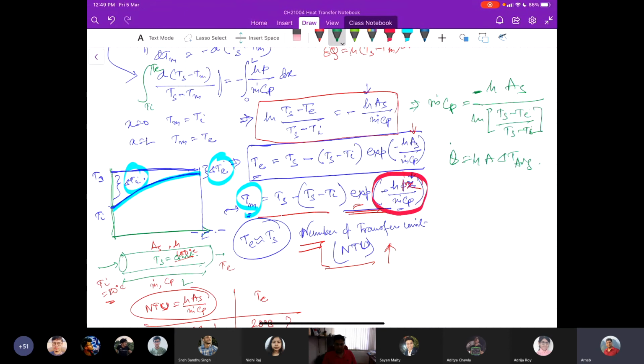Okay, and in case we have the overall heat transfer, this we can always write as m dot Cp Ti minus Te. Sorry, in the other way, we write the same expression as m dot Cp Ti minus Te.